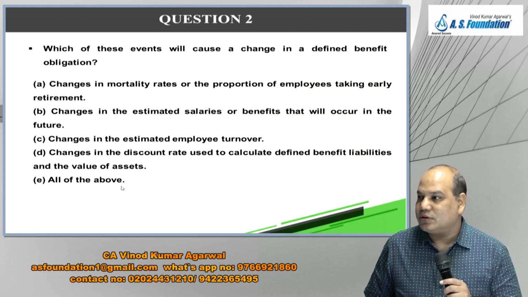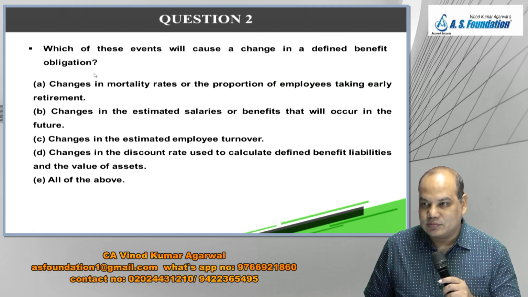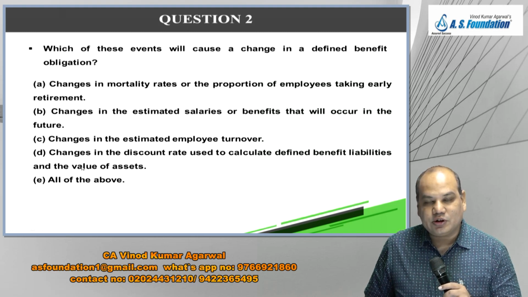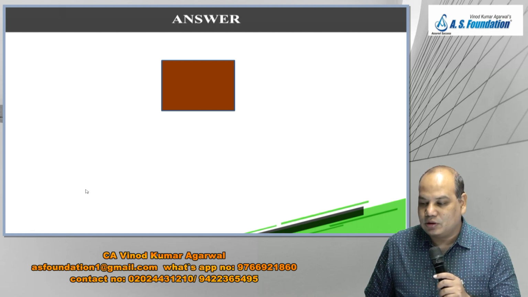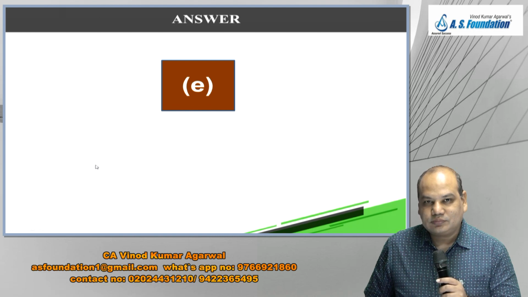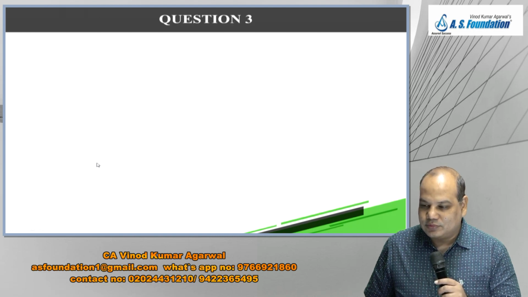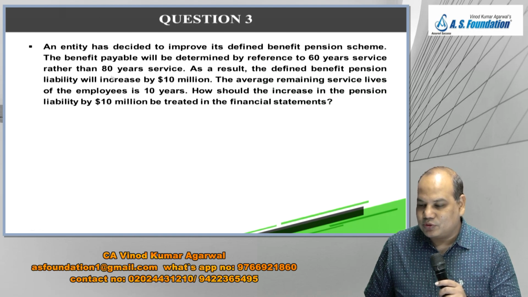So what is your answer? All of the above. So basically this question will help you to know why the defined benefit obligation changes. So these are the reasons for change in defined benefit obligation. So your answer is E, all of the above. Is it right? Right. Okay, we'll try one more.